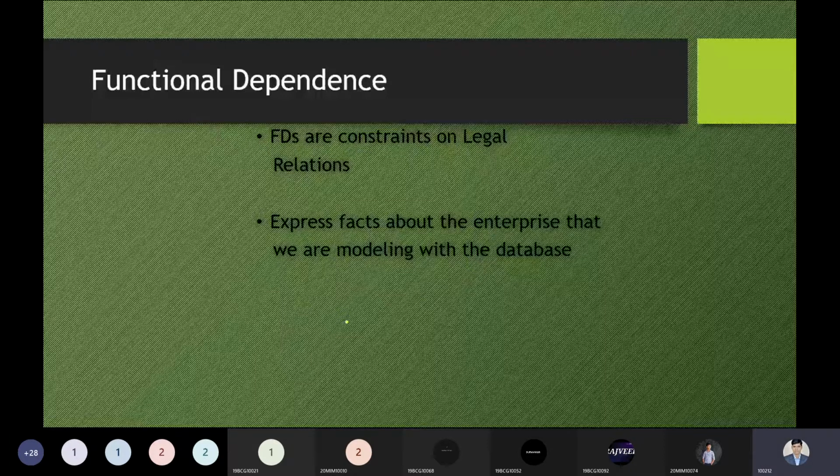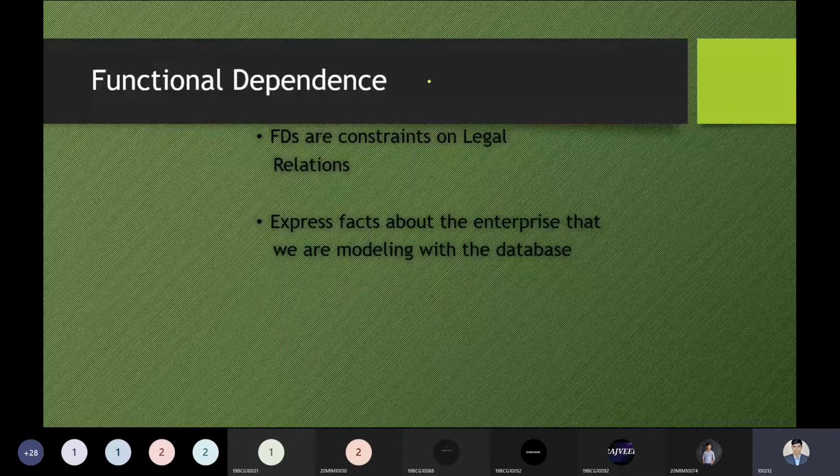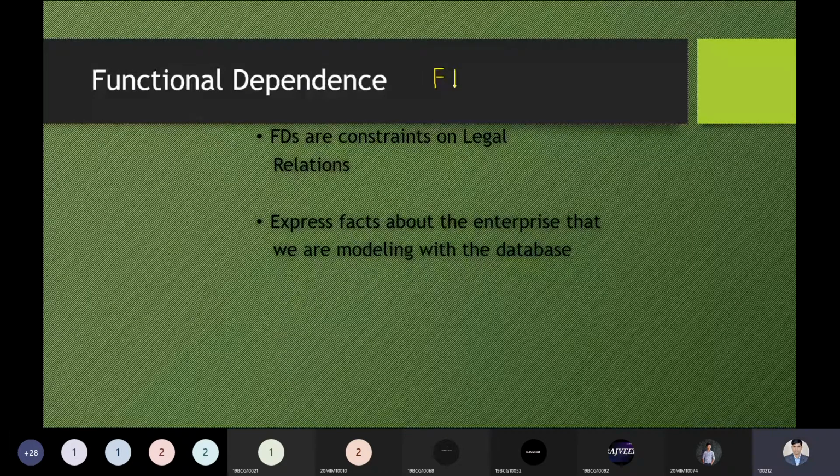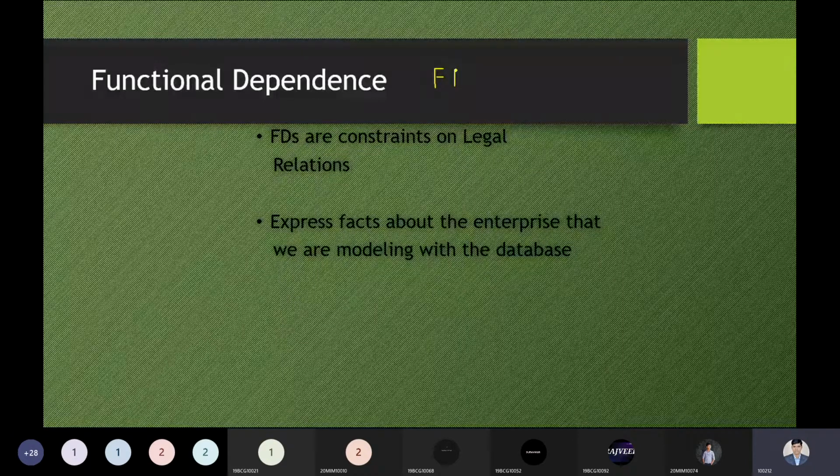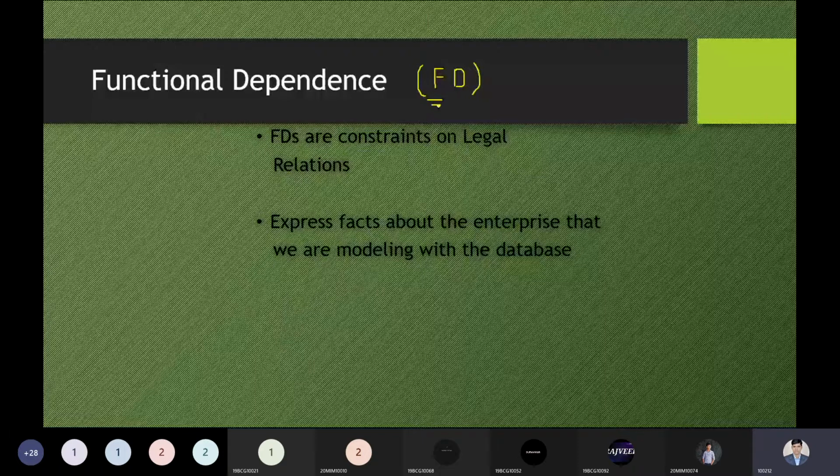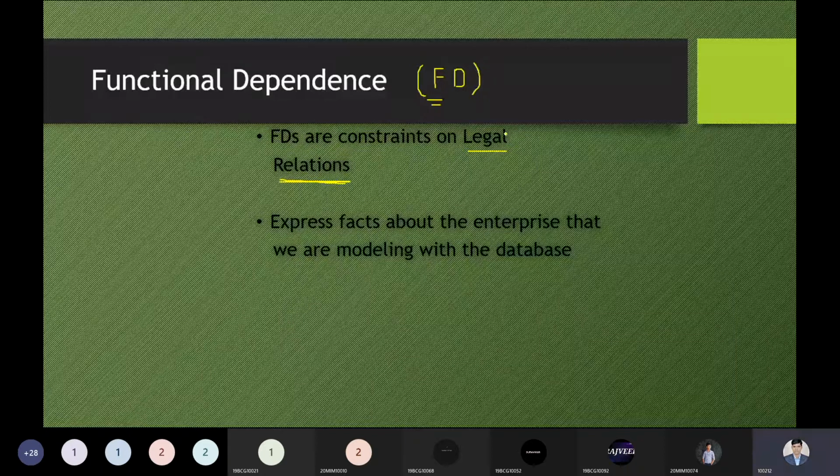Okay, good. So functional dependency, I can say, means FD. In short, we use the keyword FD. So FDs are constraints on the legal relation. Please keep in mind this is a legal relation. Legal relation means I'm speaking about a valid relation.